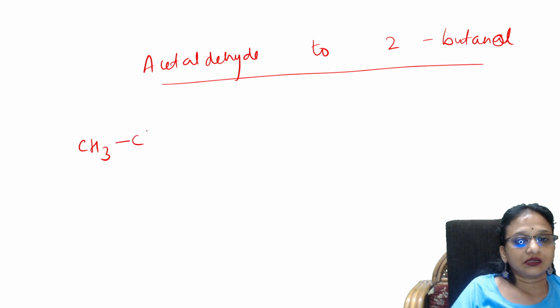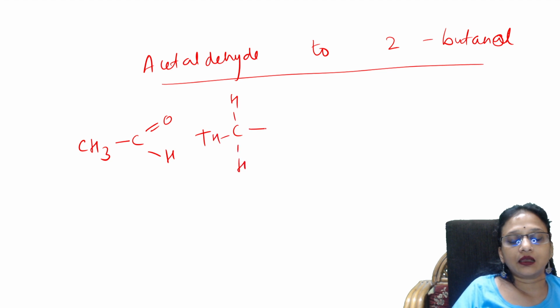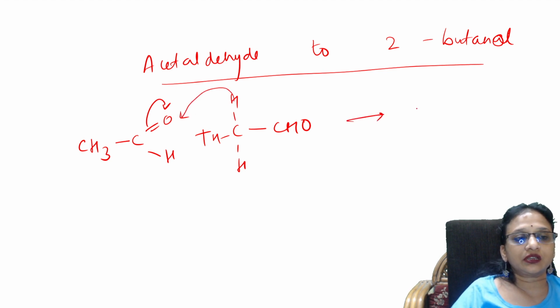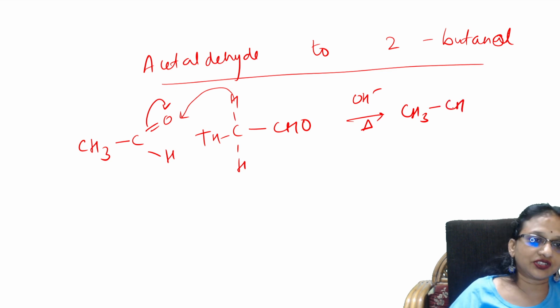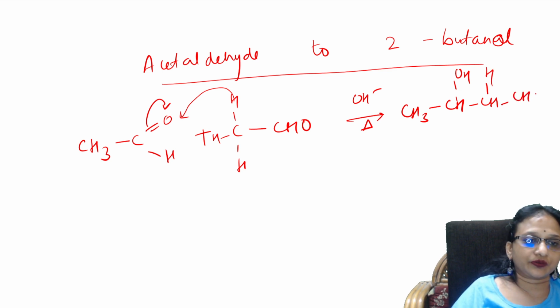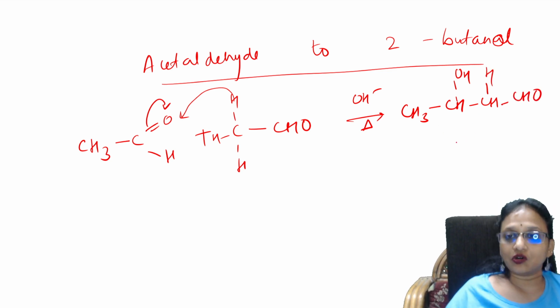Take 2 molecules of your aldehyde. Oxygen shifts. Alpha hydrogen from here goes and shifts. This happens in the presence of a base and heat. What do you get? You get a compound with CH, careful, and to this CH you're going to add OH. And CH and one more H and your CH2. This is nothing but aldol, correct?